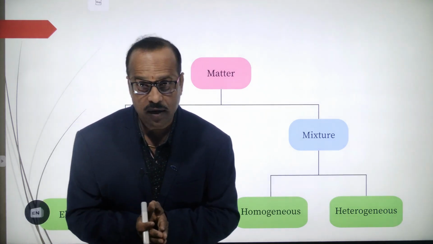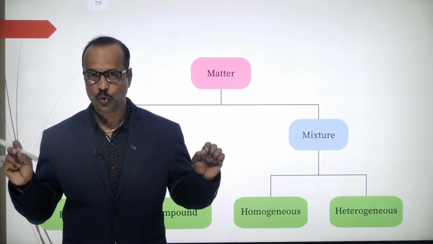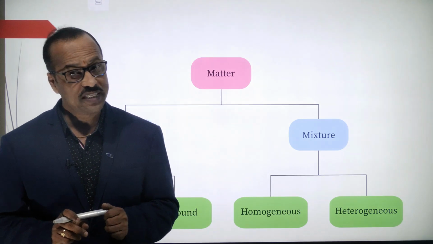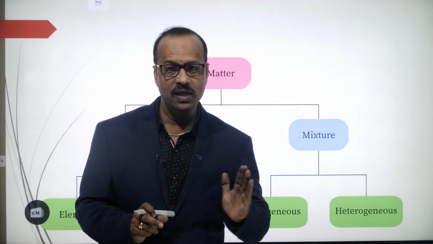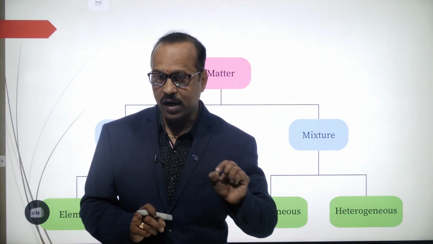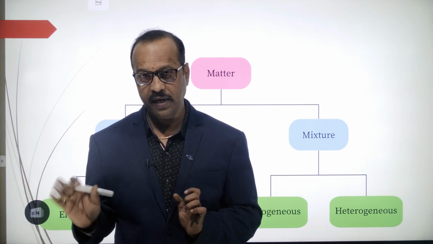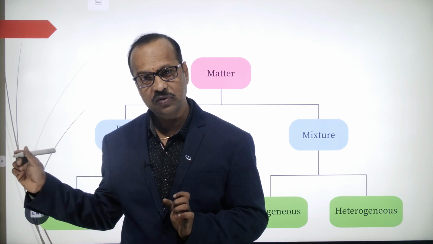And you also know that matter is classified into two types. One is based on the physical state and the second one is based on the chemical composition. We mainly focused on the physical states.